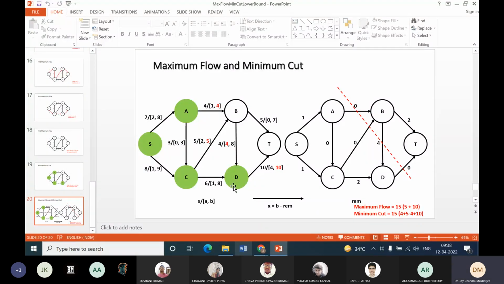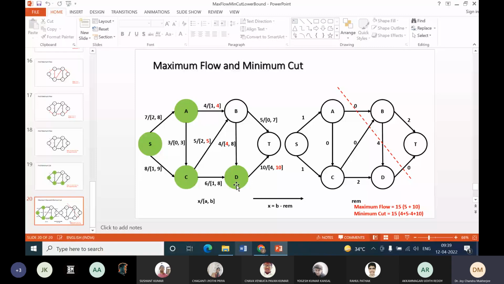So that is why this 4 is subtracted from the original value. 4 is the maximum value that can flow from A to B. Similarly, 5 is the maximum value that can flow from C to B. So if I cut this, this 4 needs to be stopped. So the maximum value is 4, 5, and 10. So 4 plus 5 plus 10, 19 needs to be blocked.